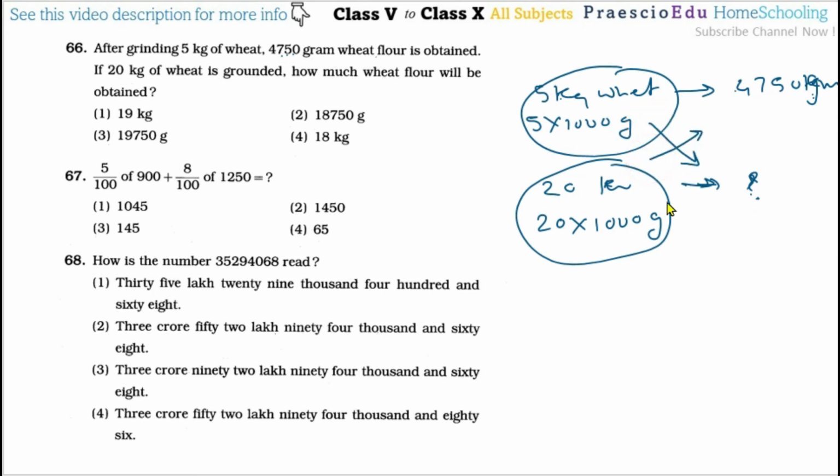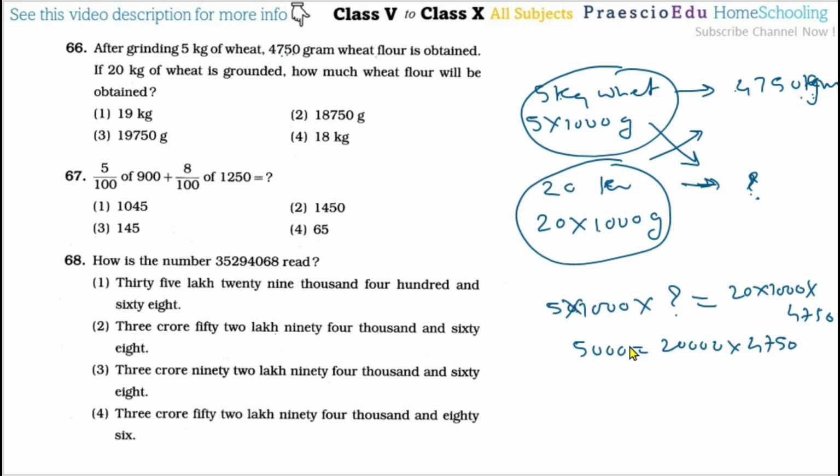So 5 multiplied by 1000, multiplied by the question mark, equals 20 multiplied by 1000, then multiplied by 4750. Now 5 multiplied by 1000 is 5000, which equals 20,000 multiplied by 4750.